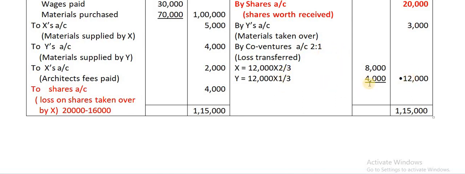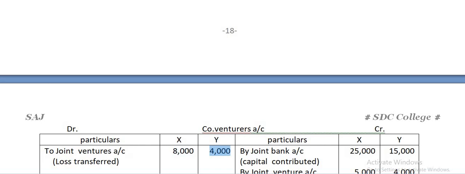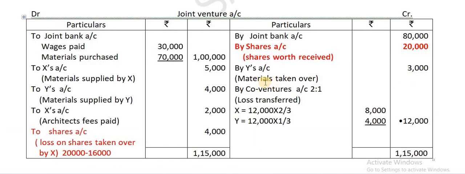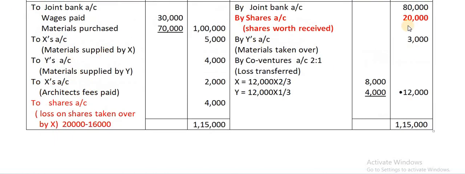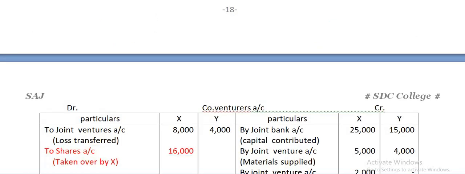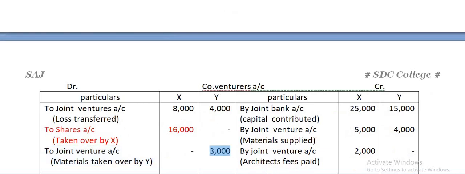Next, you can see this is the losses that you enter on debit side, to joint venture account, that's a loss. Next, here it is given Y has taken over materials worth 3,000. So enter this 3,000 on debit side to joint venture account. Write only in Y's column, 3,000.